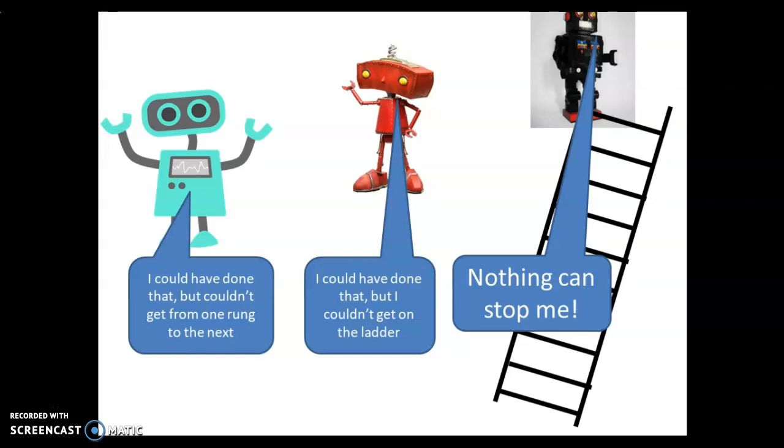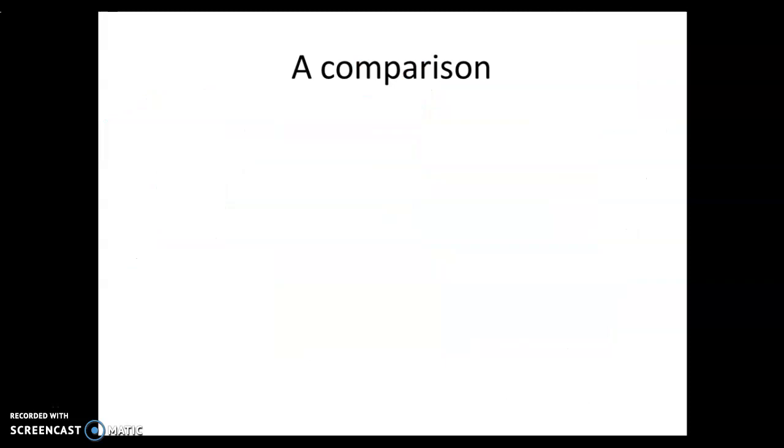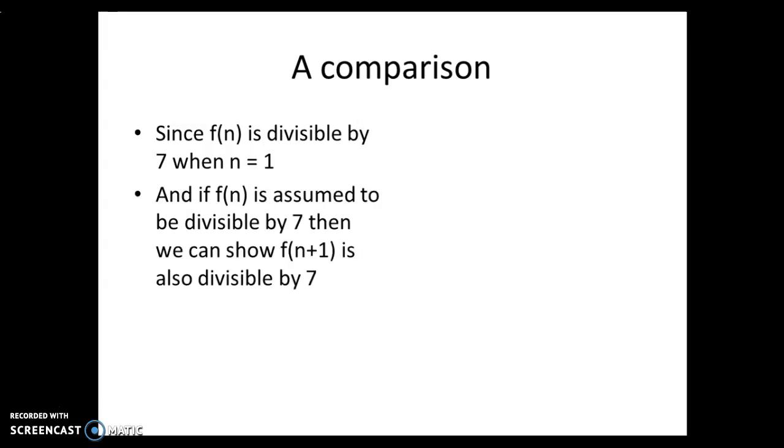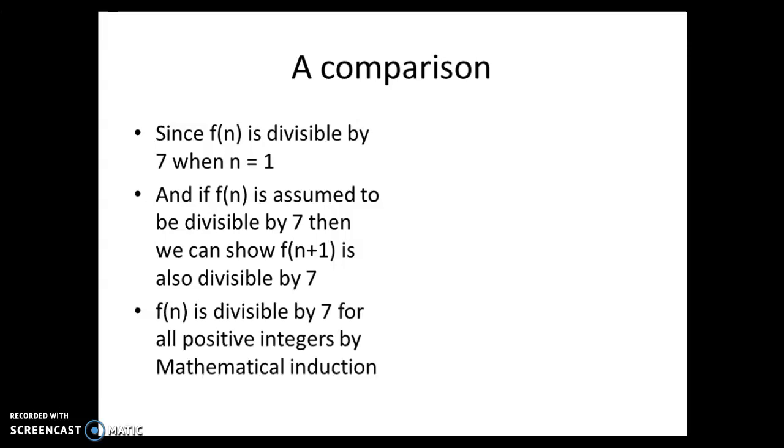Let me show you it explicitly. So if we're looking to compare a divisibility question, I'm going to skip all the algebra here and just look at the structure of the argument. So for a classic divisibility by 7, we'd say something like, since f(n) is divisible by 7 when n equals 1, and if f(n) is assumed to be divisible by 7, then we can show f(n+1) is also divisible by 7. We can conclude that f(n) is divisible by 7 for all positive integers by mathematical induction. So that's a classic conclusion to an induction argument.